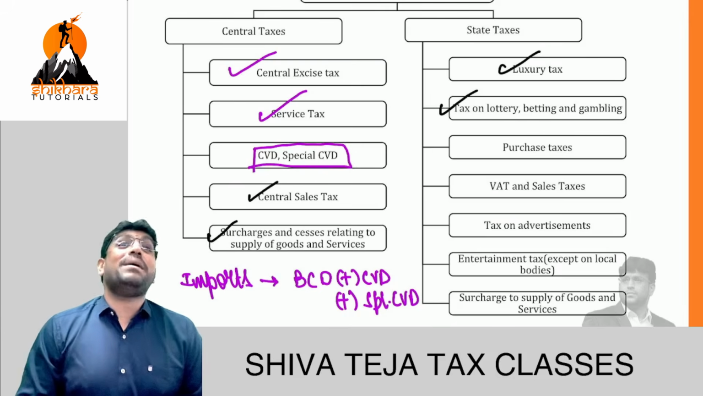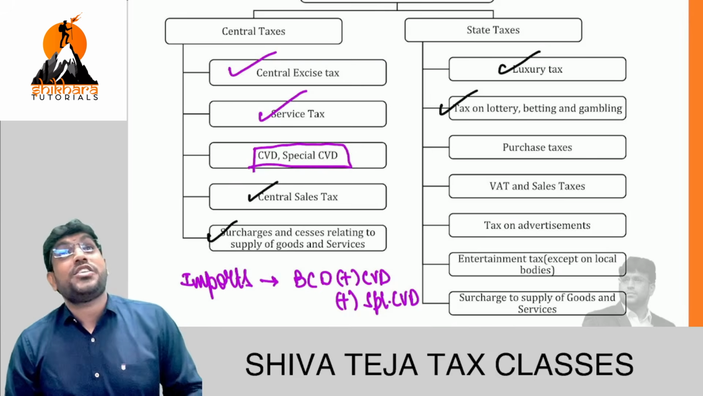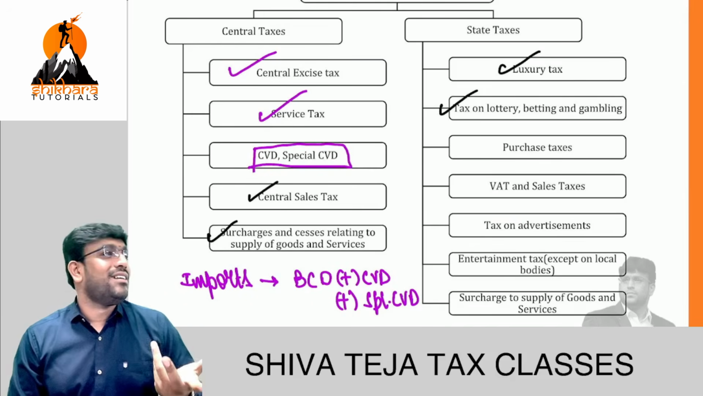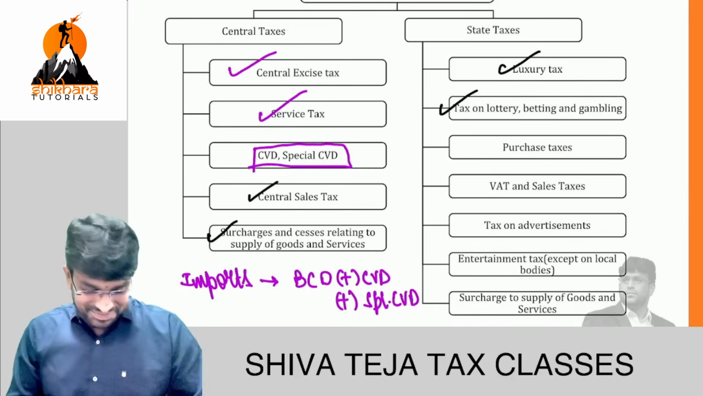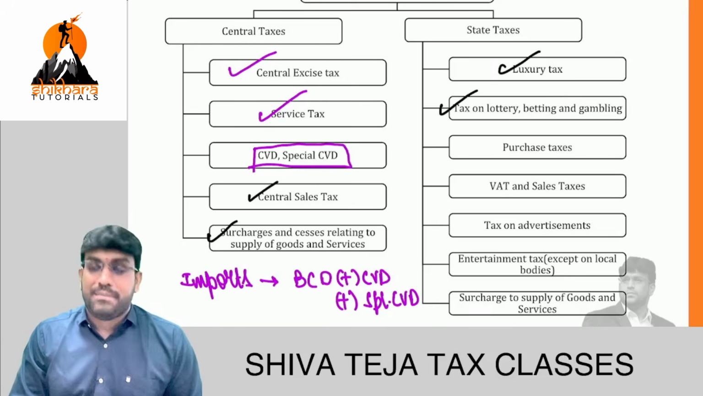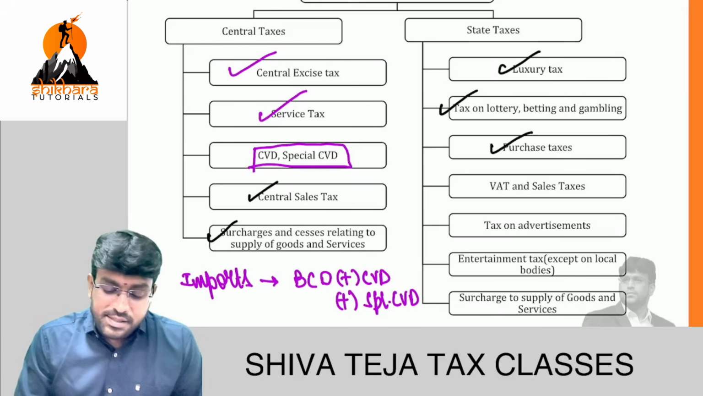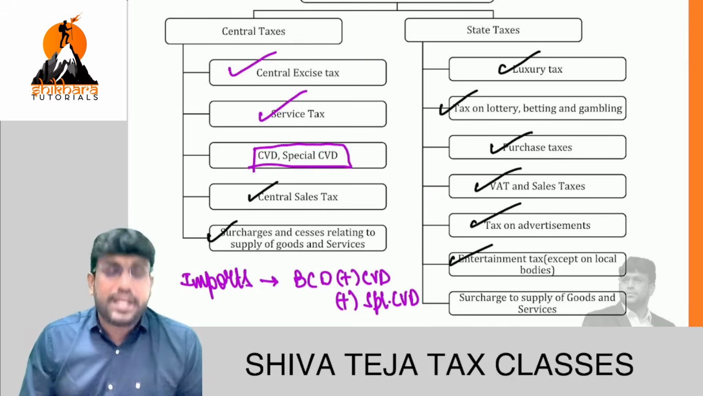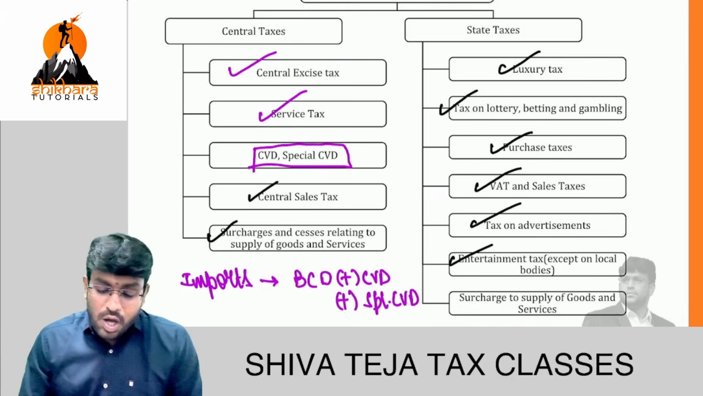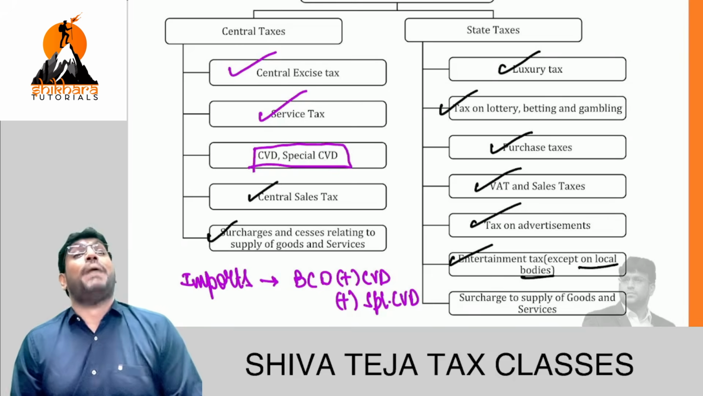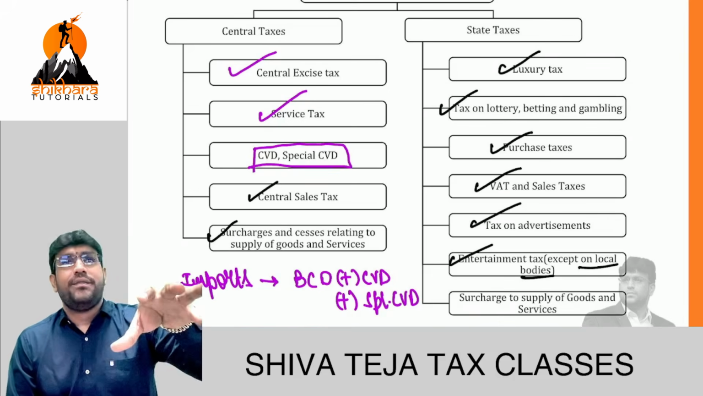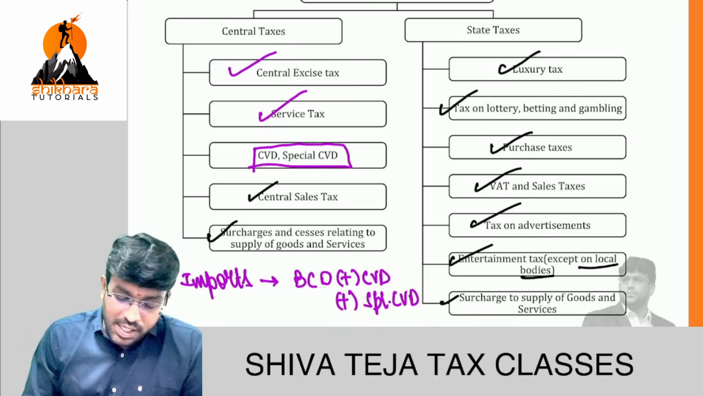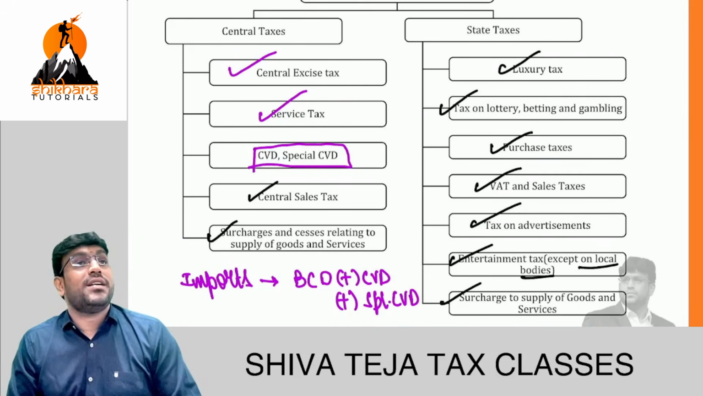30 lakhs basic tax, surcharge, cess, all that will be there, no? Then, friends, correct, right? Next, tax on betting, gambling, lottery. Then, purchase taxes, VAT and sales tax, tax on advertisement, entertainment tax, except on local bodies. Local bodies means municipality. In Hyderabad, we have GHMC, Greater Hyderabad Municipal Corporation, we call it. Next, surcharge related to those goods and services.